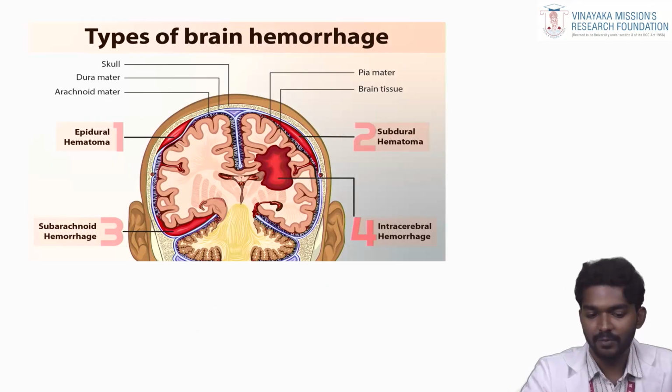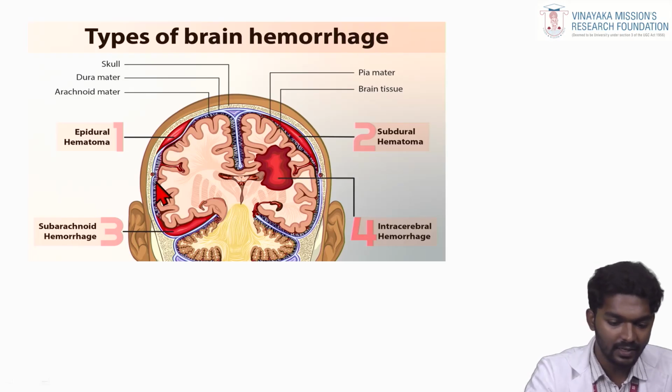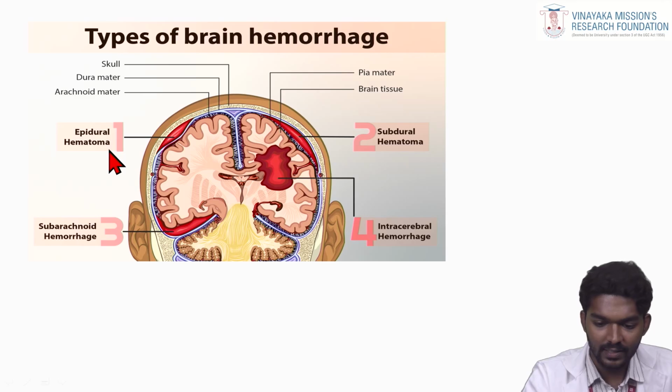There are 4 types of hemorrhage, and this picture clearly shows them. First is epidural hematoma. It is caused by bleeding in the space between the skull and dura mater, which is called epidural hematoma. Second is subdural hematoma, where the bleeding occurs between the dura mater and arachnoid mater.